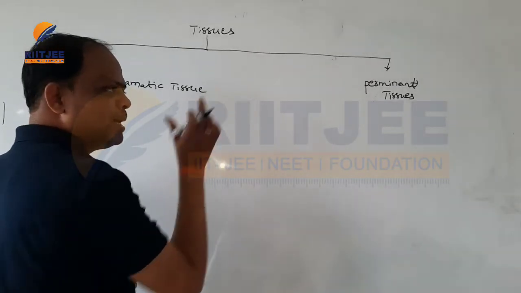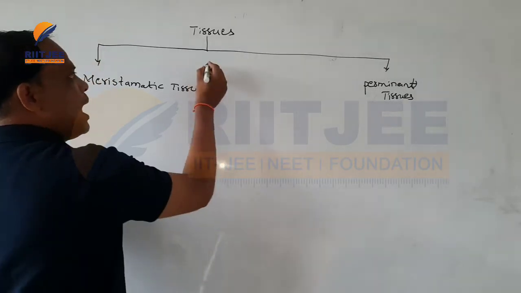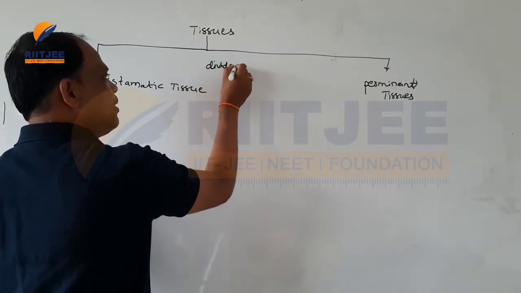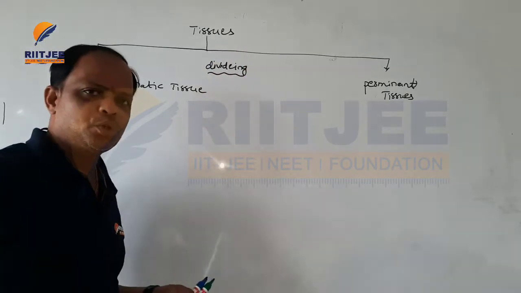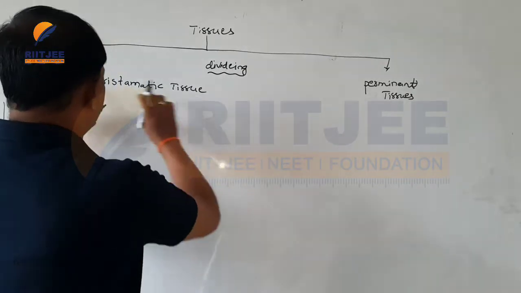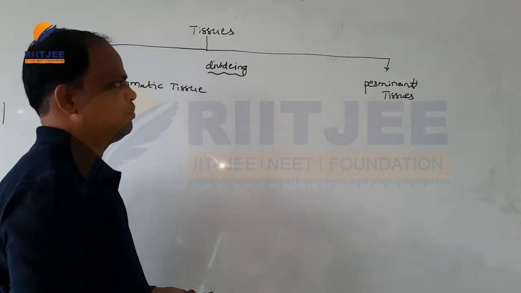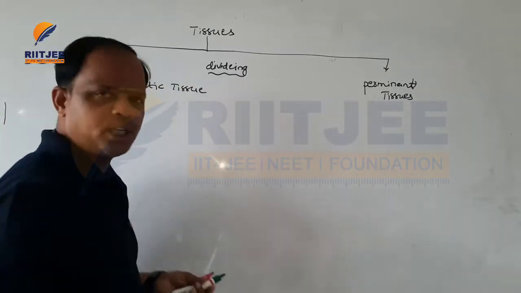Based on the ability or function, the dividing capacity. Based on the dividing capacity, all the tissues are divided into 2 types: meristematic tissue and permanent tissue. So today we are going to discuss meristematic and permanent tissues.